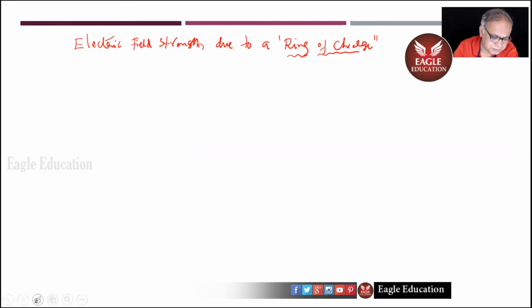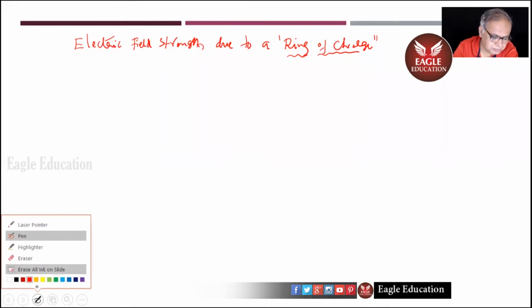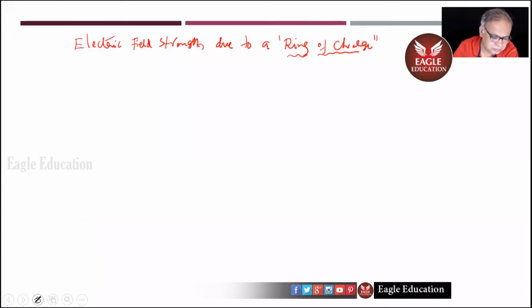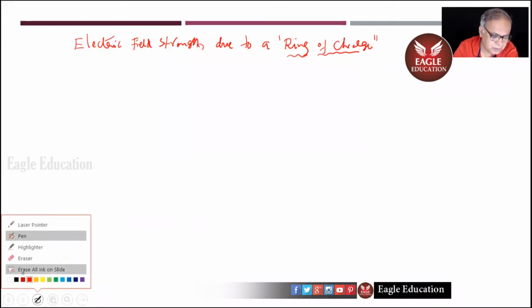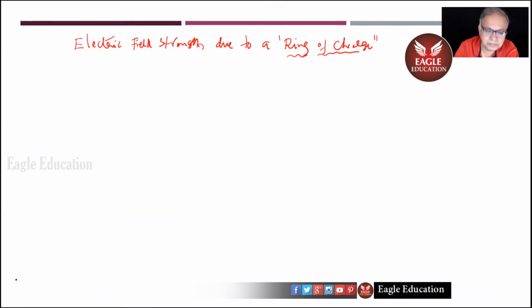Now look at this. We'll take plus charge distributed uniformly to form the shape of a ring.